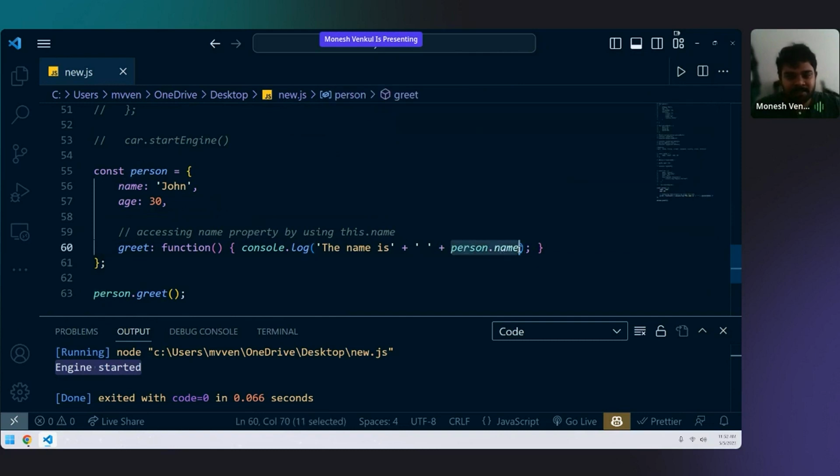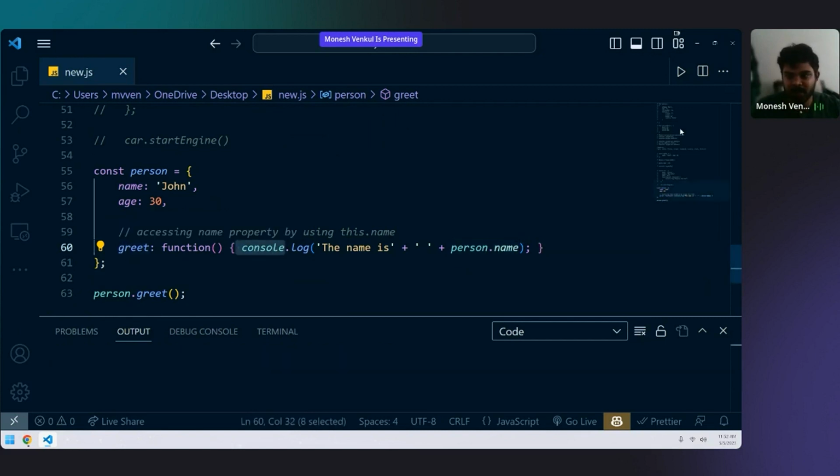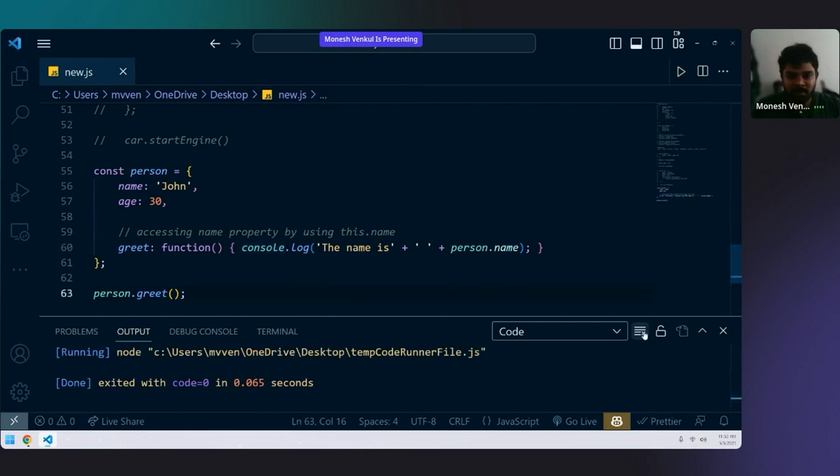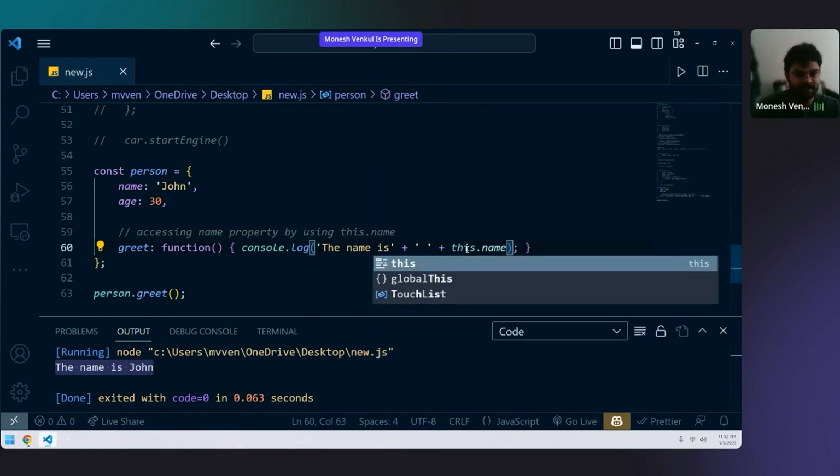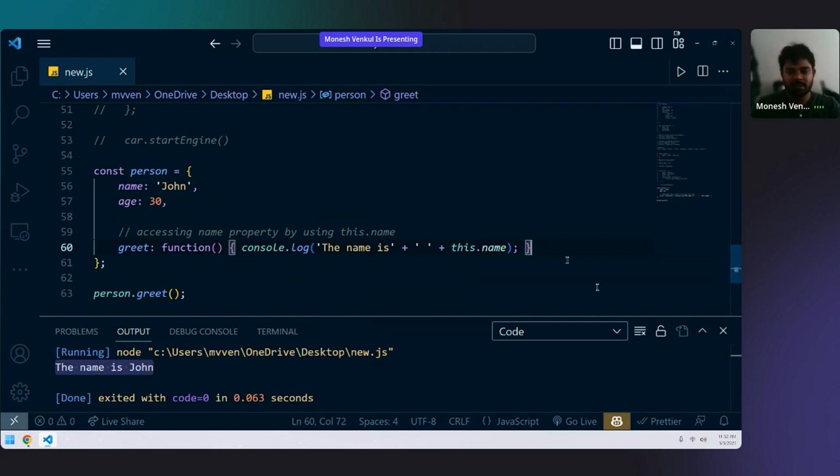What is person.name? Tell me what is person.name. Here I'm writing a function greet. I'm calling greet, then it will be printed out. First I'll run the output. The name is John. You all are saying that person.name is John. Now, instead of using person so many times, person.name, person.age, person.this, person.that, you can use something called this. Just this. Now, if I run the code, did my output change?